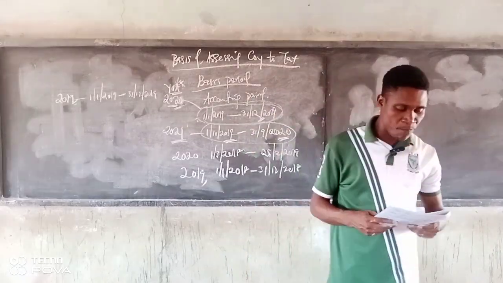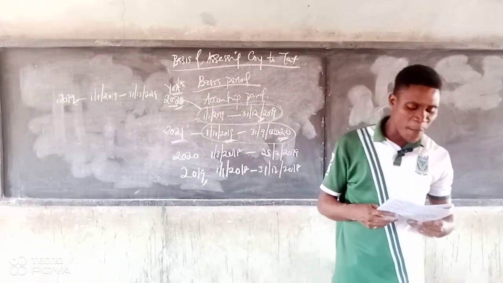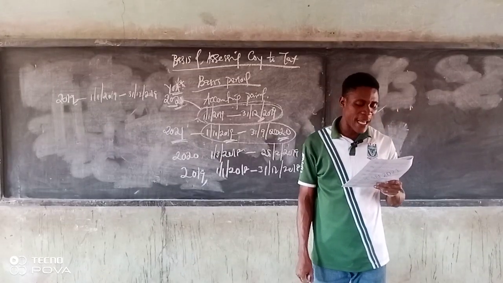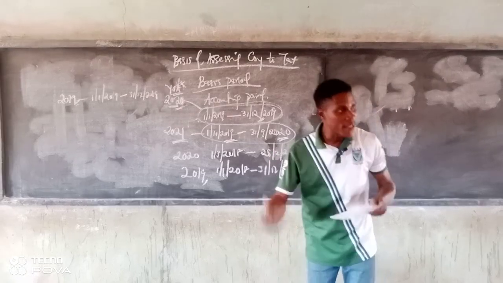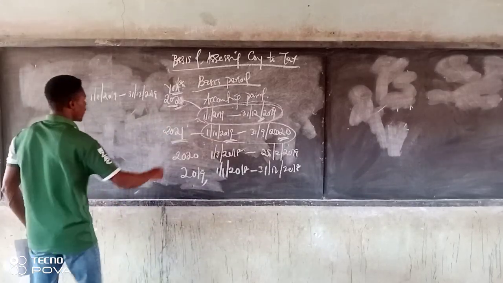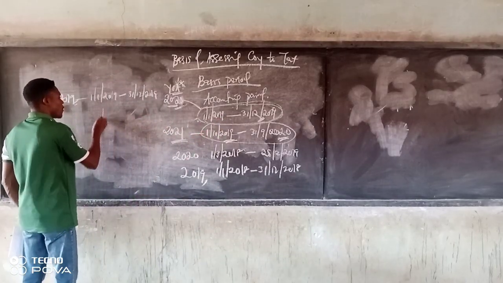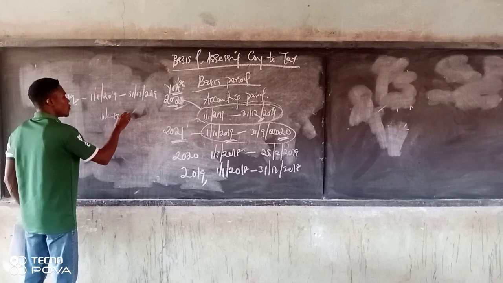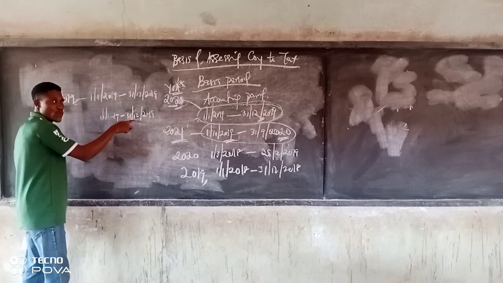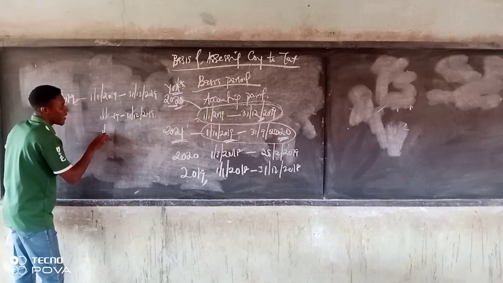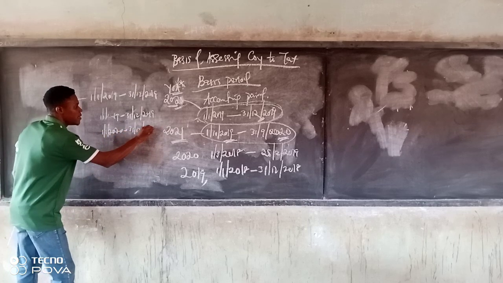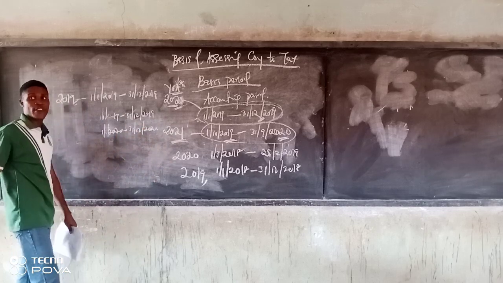Okay, let's go straight to normal basis now. A normal basic period is made up of 12 months. It will start immediately the previous tax year basic period ends. Normal basis is always like this. If it is 1/1/2019 to 31st December 2019, automatically the next one will start from where this one ends. That will be 1/1/2020 to 31st December 2020. So you continue like that. That is a normal basic period.